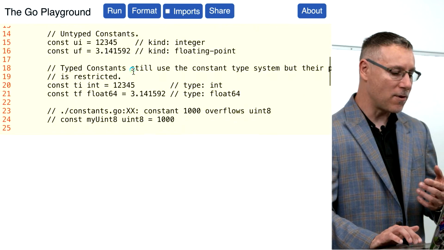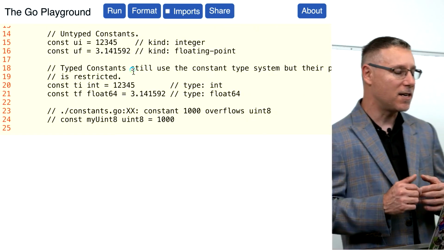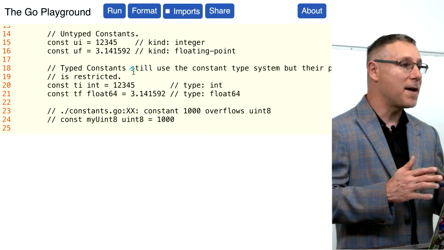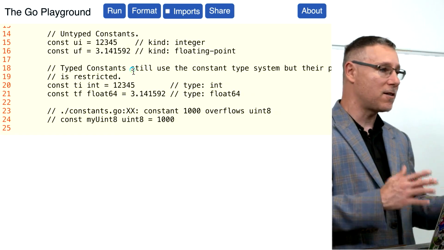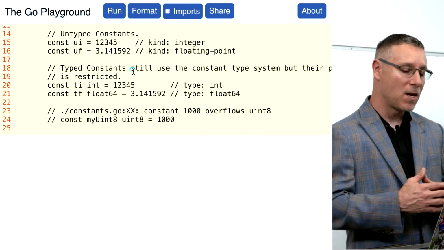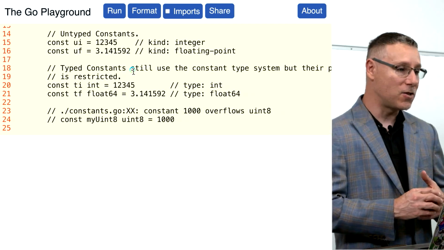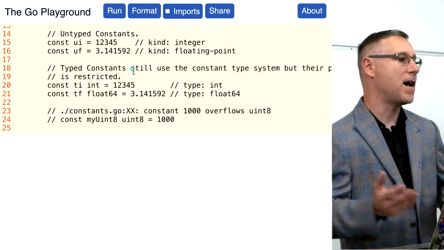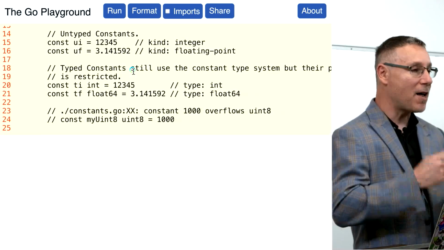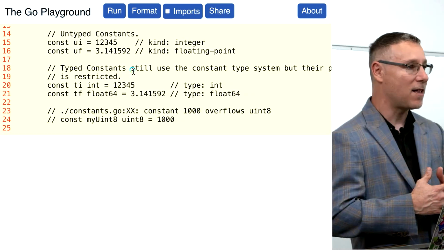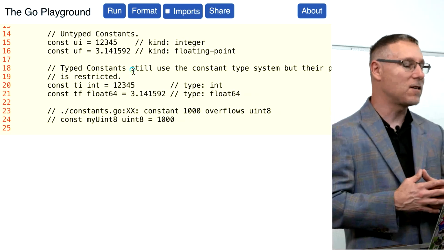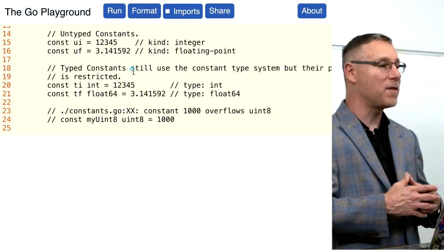I'm going to be showing you right here on lines 15 and 16 two constants of a kind. Notice that there's no type information here at all. It's the keyword const, a constant name, the assignment, and then these two literal values. One is an integer value, 1, 2, 3, 4, 5, and one is pi, 3.14. And the compiler can look at these numbers. You know, again, the compiler is amazing. It can do this static code analysis. And it can look at these numbers and say, oh, okay, that's an integer, and that's going to be of kind int, and 3.14, that's going to be of kind float.